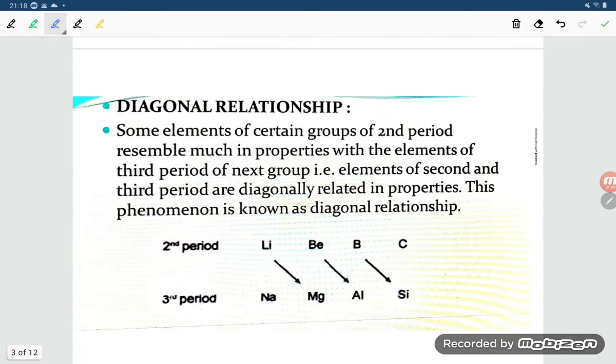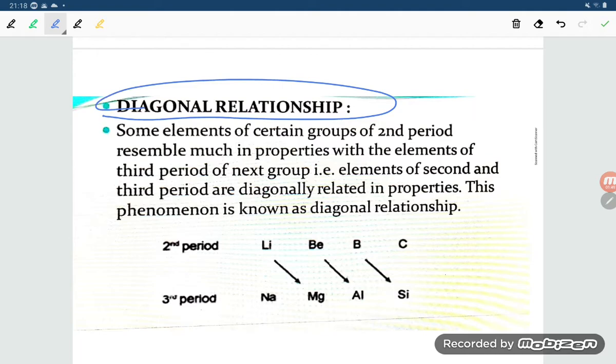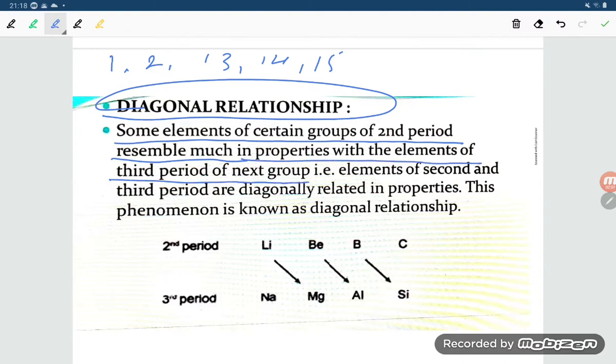Now, students, what is the diagonal relationship? In the definition, some elements of certain groups of the second period (it can be first group, second group, 13 group, 14 group, 15 group, like that) resemble much in properties the elements of the third period in the next group. That is, elements of the second and third period are diagonally related in properties. This phenomenon is known as diagonal relationship.